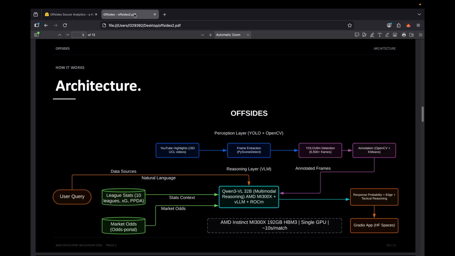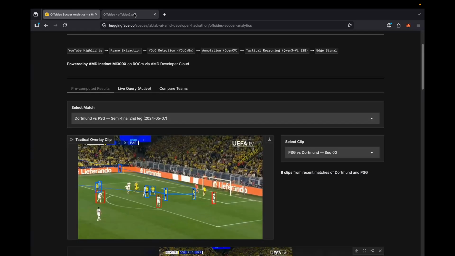It runs YOLO for player detection and Qwen3-VL for tactical reasoning on a single AMD MI300X. We processed 280 Champions League matches and hit 3 out of 5 market upsets. Let me show you how it works.